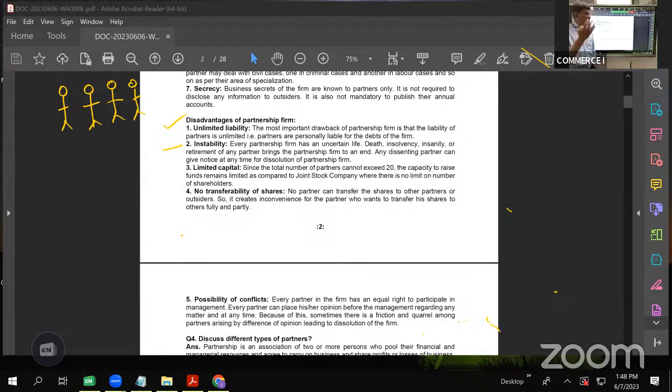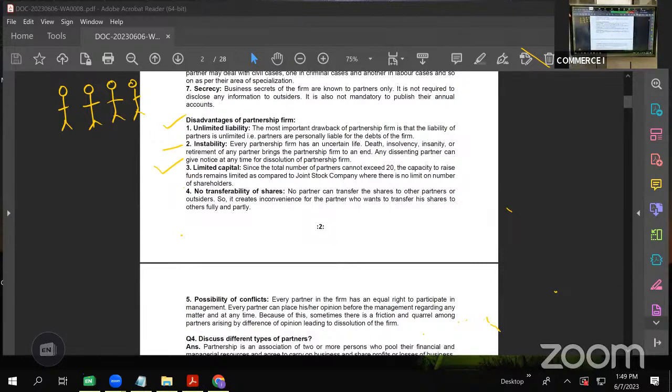The business has to close. See, if it is a retirement, only the partner will go, but the business will continue. But if it is a dissolution of firm, then the business itself has to be closed. Without continuing, the business has to be closed.